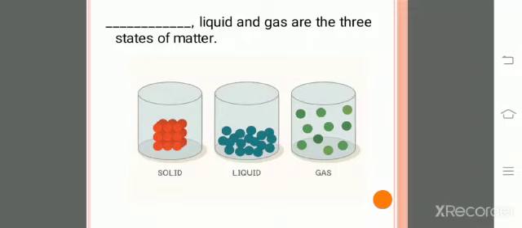That is the gaseous form. Water evaporates in the form of vapors. And which is the third form? If we put the same water in a freezer to freeze it, it changes into ice, and that is the solid form. So solid, liquid and gas are the three states of matter.